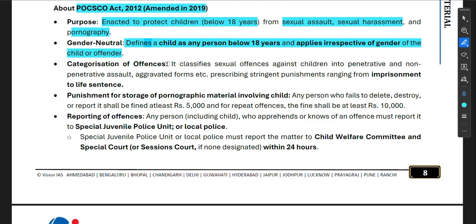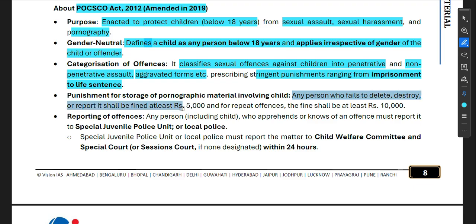Now, categorization of offences: it classifies sexual offences against children into penetrative and non-penetrative assault, aggravated forms, etc., prescribing stringent punishment ranging from imprisonment to life sentence. Now, punishment for storage of pornographic material involving a child. Any person who fails to delete, destroy, or report it shall be fined at least rupees 5,000, and for repeat offences, the fine shall be at least 10,000.